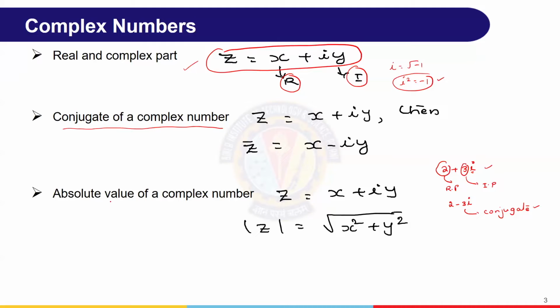The other one is the absolute value of the complex number. Whenever a complex number is given, the square root of the sum of the real part squared and the imaginary part squared is the absolute value of the complex number, and generally we denote it by mod of z. Now it is very easy to deal with these things.